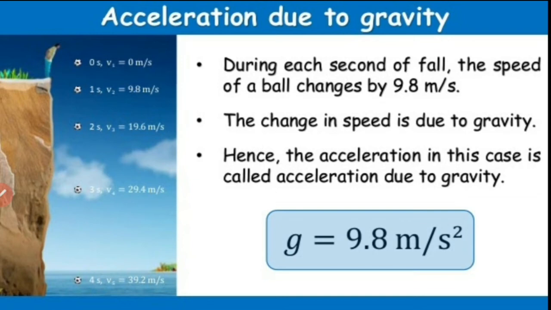So for bodies under free fall, the speed is increasing at the rate of 9.8 meter per second in 1 second. And that is a universally accepted value for all the objects irrespective of their mass. The value of acceleration due to gravity is 9.8 meter per second square.